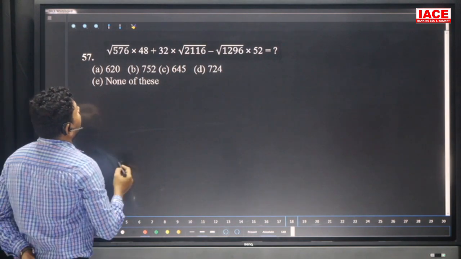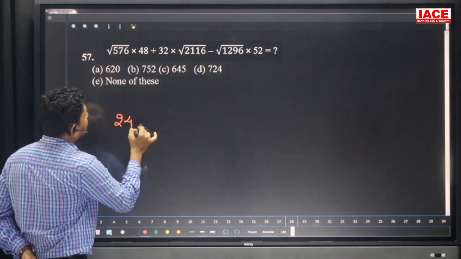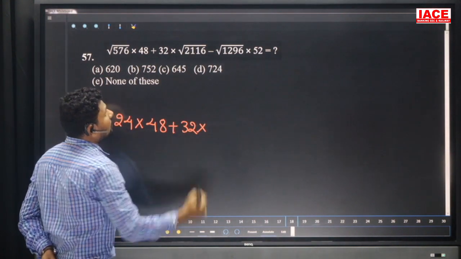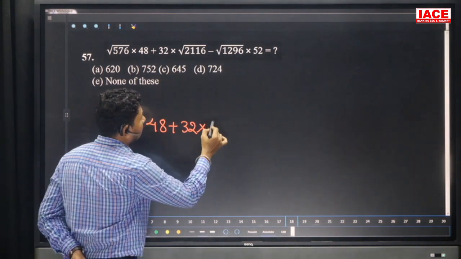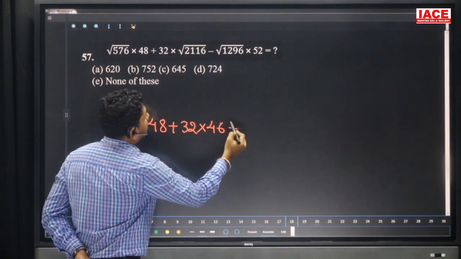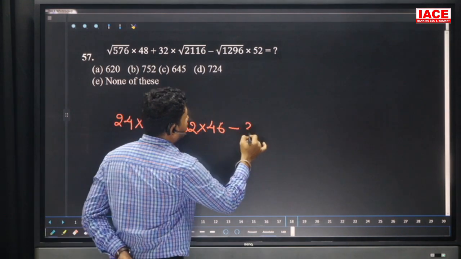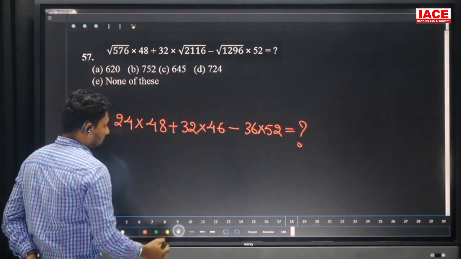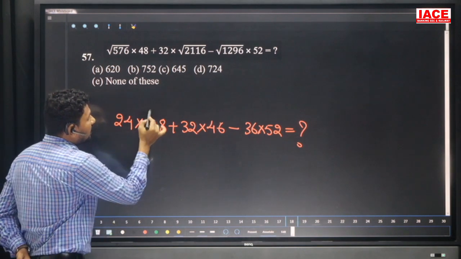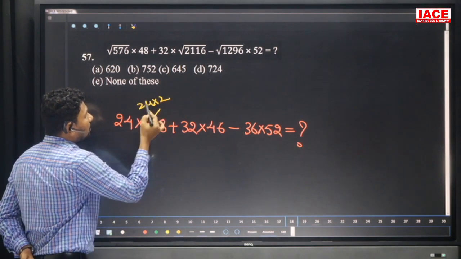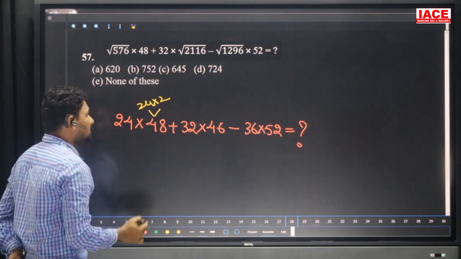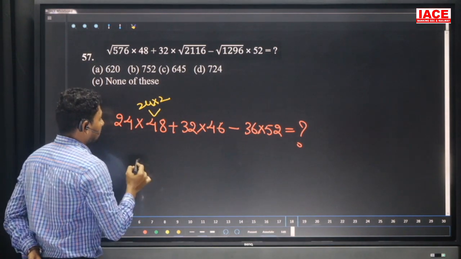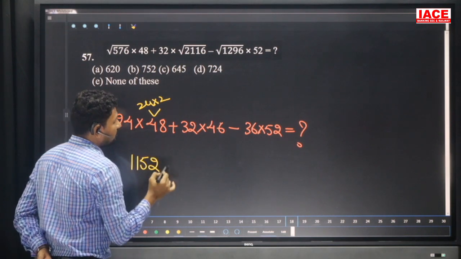Next one, root of 576. Root of 576 value is 24, into 48, plus 32 into 2116. 2116 we can write as 46, minus root of 1296, value 36, into 52, which is equal to question mark. And we will find the answer here. 24 48 we can write as 24 into 2. 24 24 is 576. 576 2 is 500, double value is 1000. 76 double value is 152. Overall the value becomes 1152.